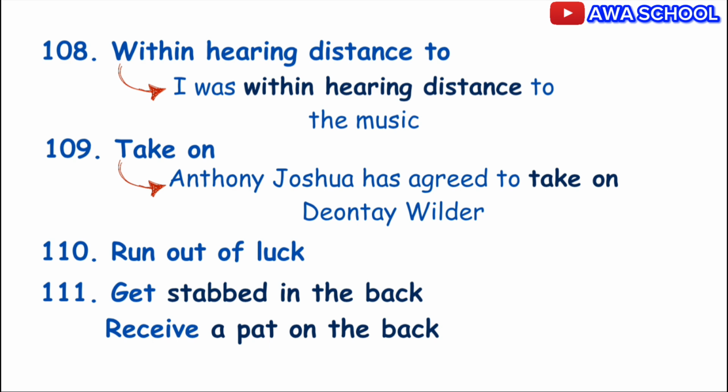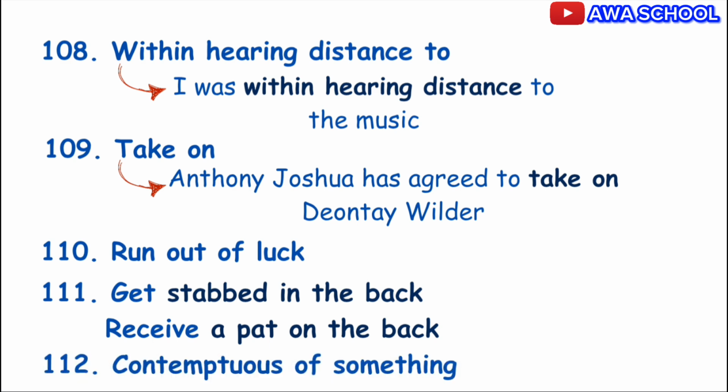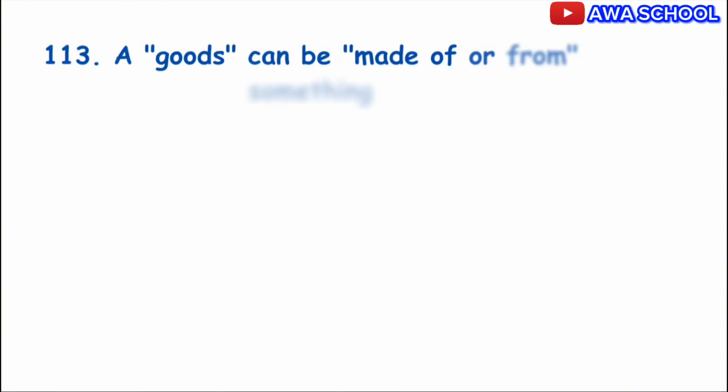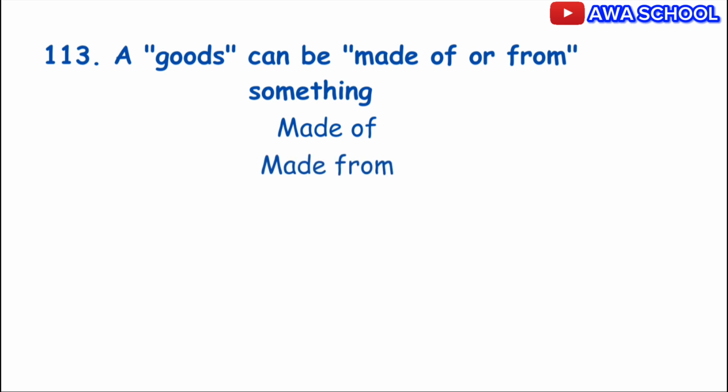You are contemptuous of something means to look at the thing with disdain. Exactly. Finally, goods can be made of or made from something. Both are not entirely the same thing. Do you understand? When the starting material is seen in the final product, we use made of. When the starting material is not seen in the final material, we use made from.